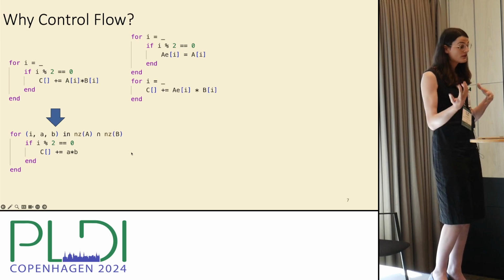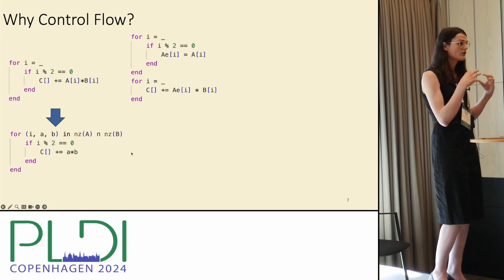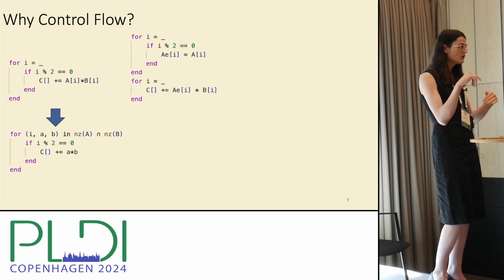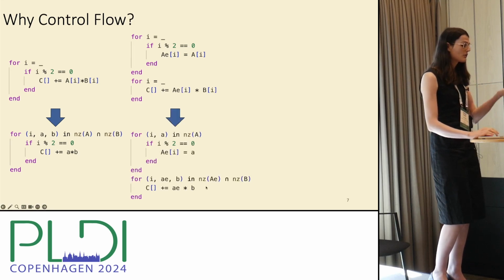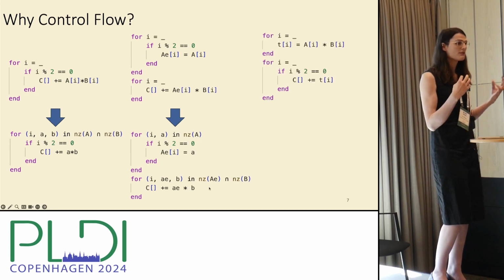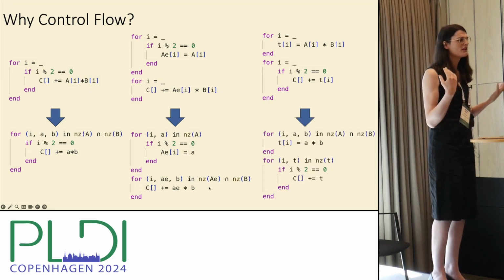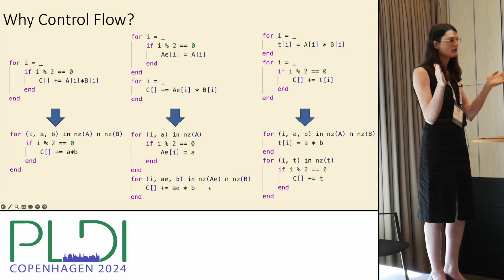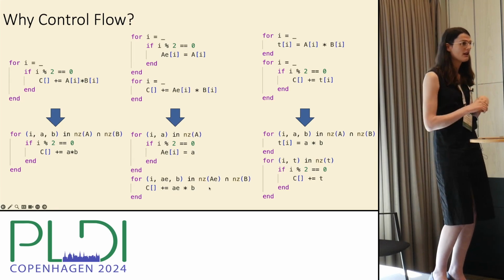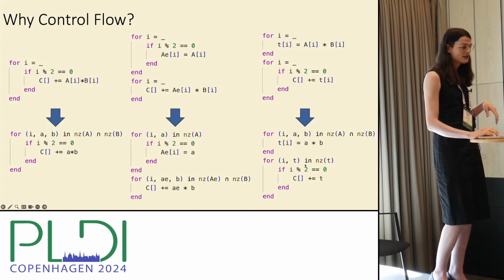You could also imagine a different strategy where instead we just filter the evens out of A beforehand and then use the evens later, right? And so that would give us an expression that looks a little bit more like this. And of course, you could imagine introducing a temporary, and filtering the evens from the temporary. All of these would probably be better or worse, depending on how small the intersection is and how expensive filtering is. Here it's pretty cheap.